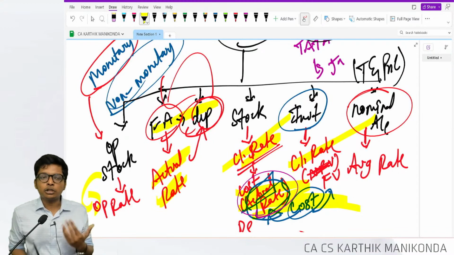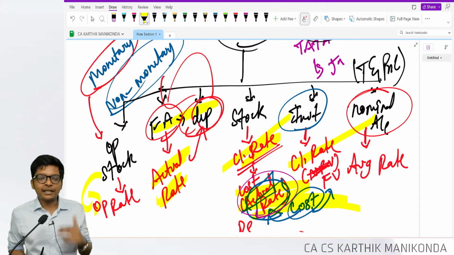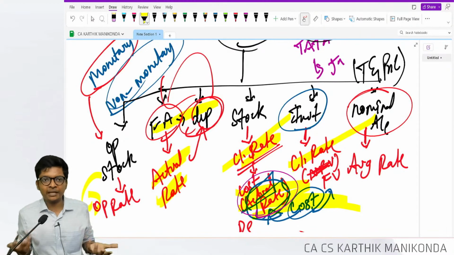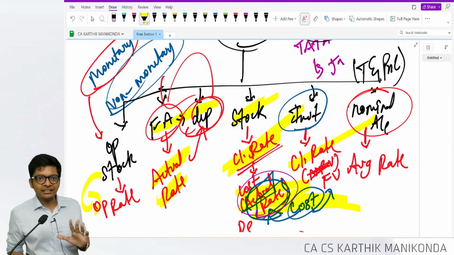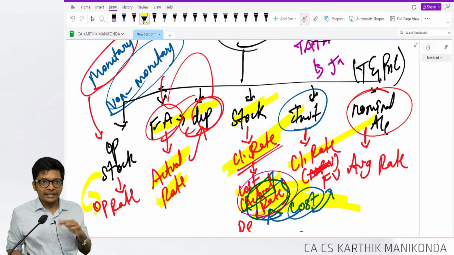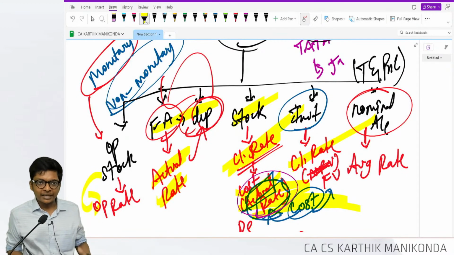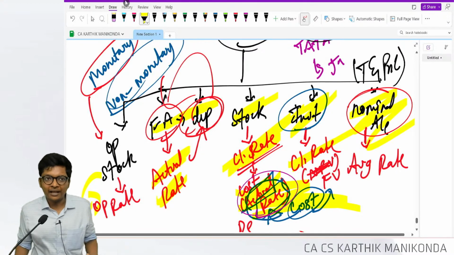Sir, if the actual rate is not given in the question for the fixed asset, then I will take the closing rate. Nothing else to be done, which is not correct. Okay. Stock, closing rate if the question is silent. Otherwise, if they give data that whenever stock was purchased, actual rate. Cost means we take actual rate. NRV means closing rate. Investment also same logic. Nominal account, average rate.